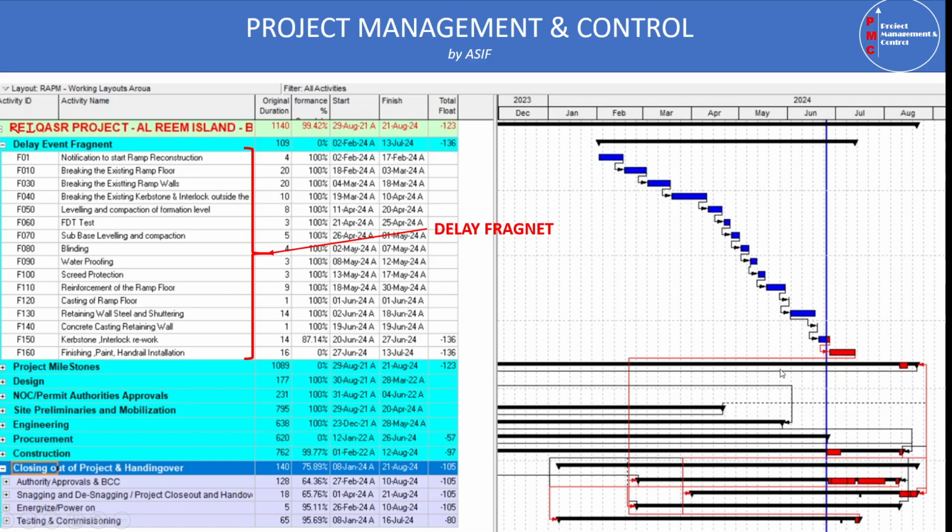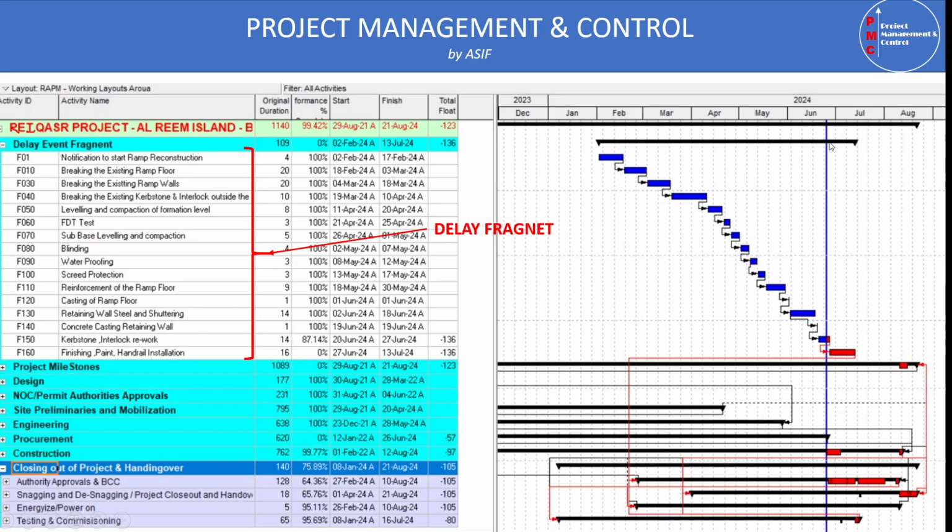When we insert all these activities, this is the first activity, fragment 01, till F160. All these activities together act as a delay fragment, and these are the additional activities we insert in the program.